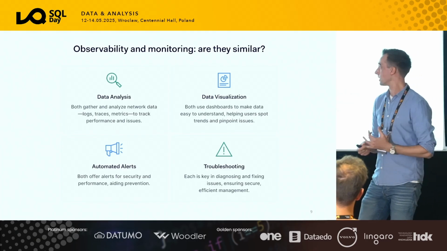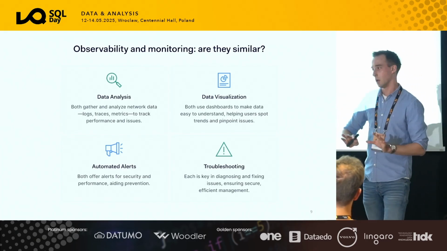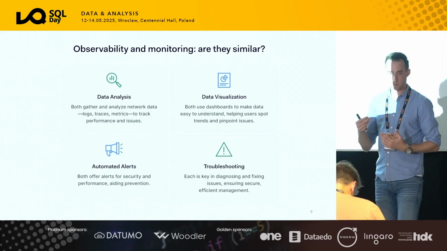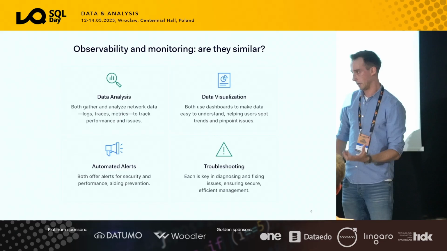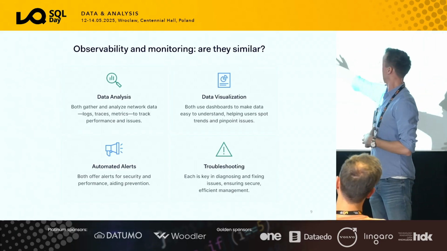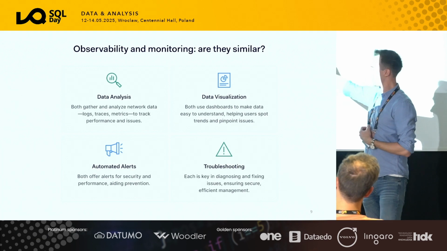And talking about monitoring, I think there are 4 steps that we need to understand. If you want to start monitoring your applications or enhance your observability, start with 1, 2, 3, 4. You can't do number 4 before doing number 1.